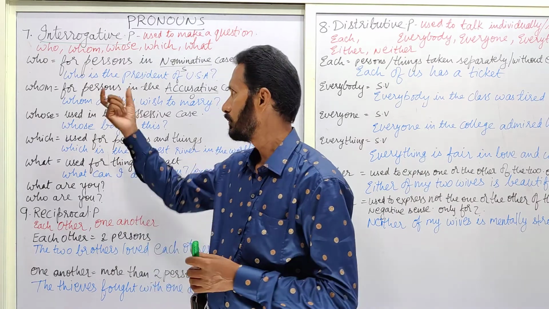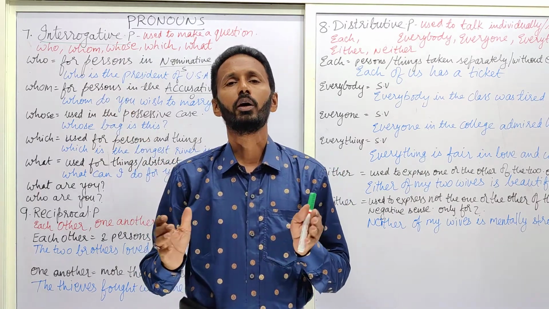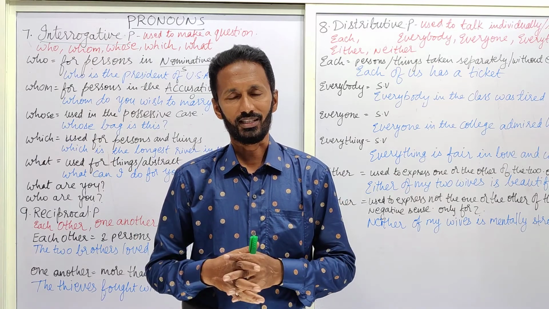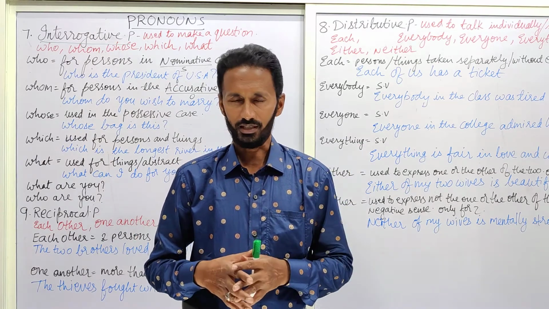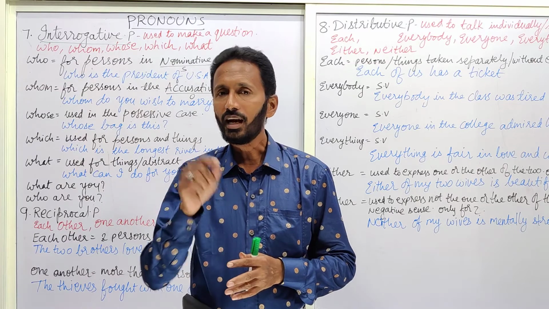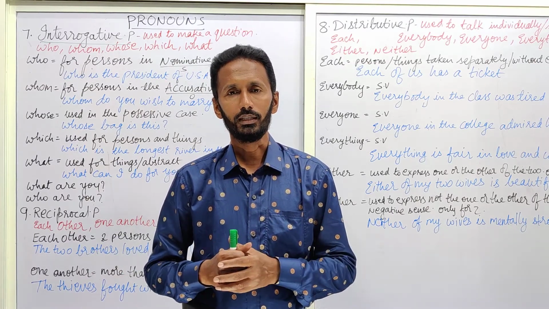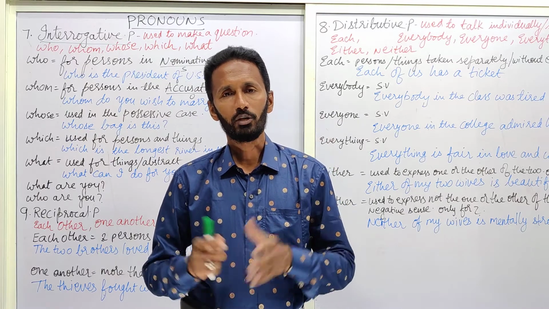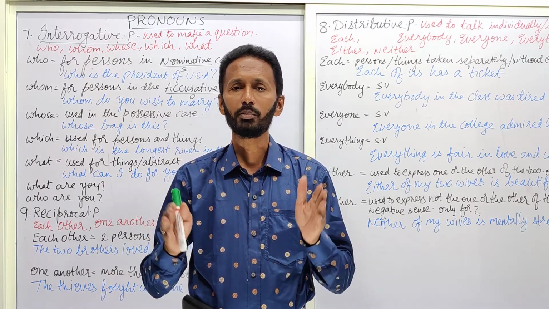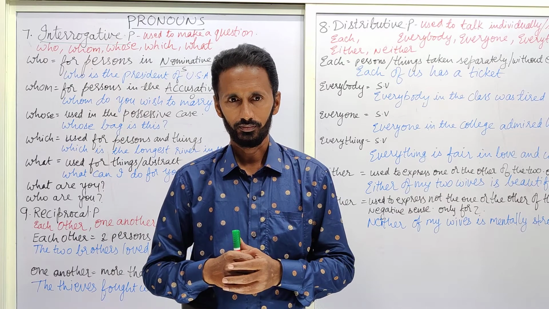There we use this word who to show relation between two clauses. This is the place where I did my post graduation. So that where is called a relative pronoun because it is used to show relation between two clauses.